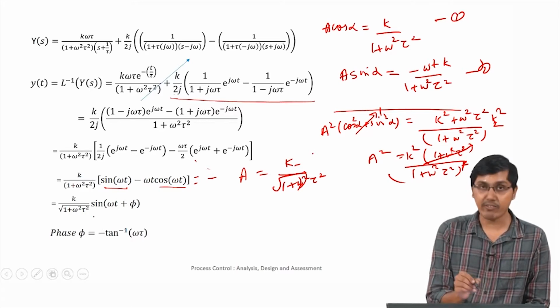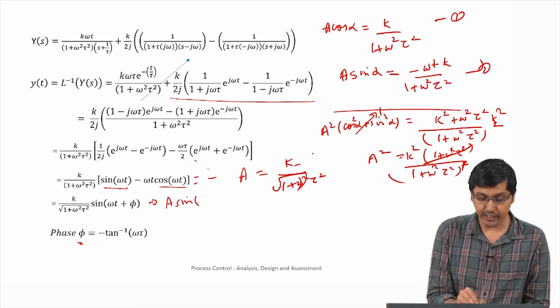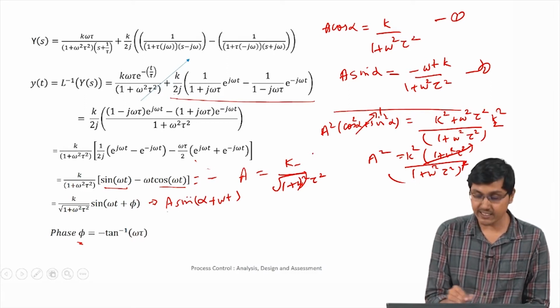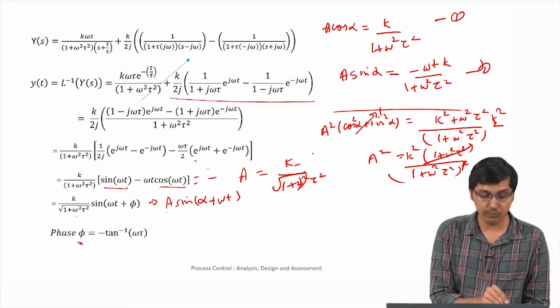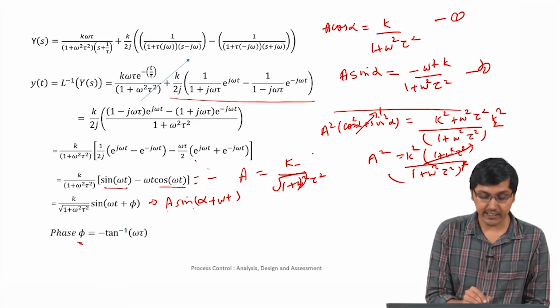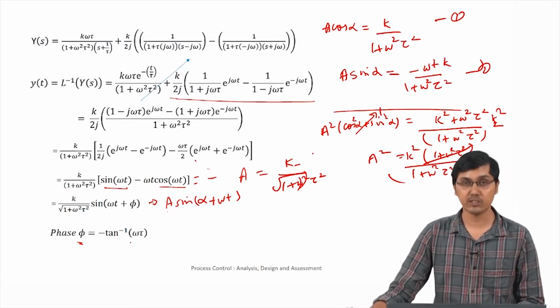So this alpha term is what is represented by phi here. Basically we can write k by a into, we got that, a into sine of alpha plus omega t, right. Instead of alpha we are using the term phi here. So a is nothing but k by root of 1 plus omega square tau square, and alpha or phi is nothing but minus tan inverse omega tau. So that's the equation that we are going for, the sinusoidal response of a first order system.